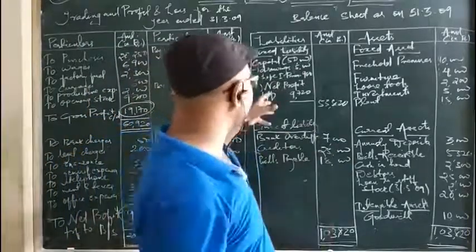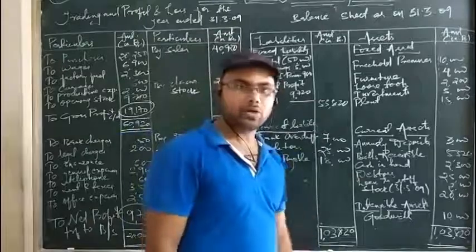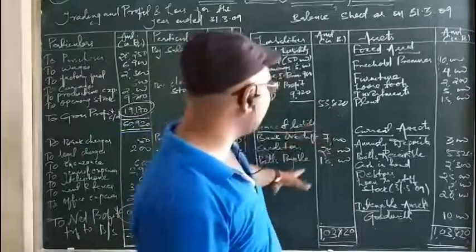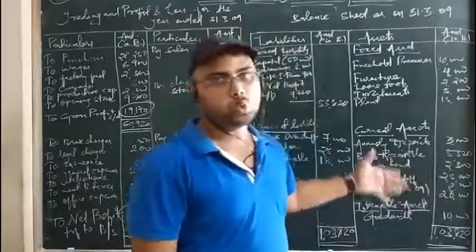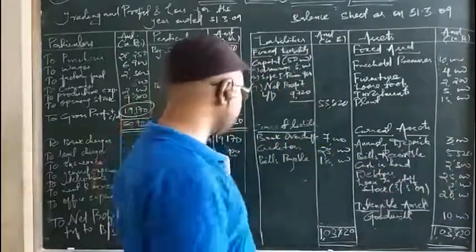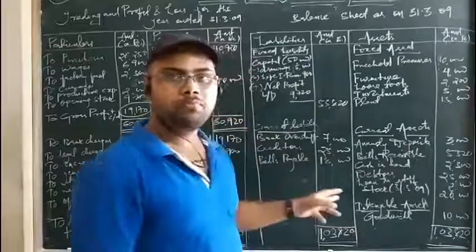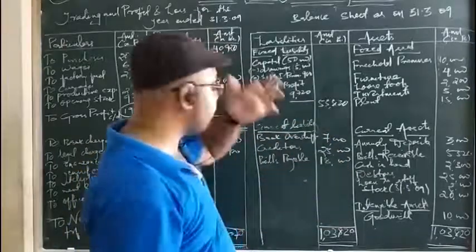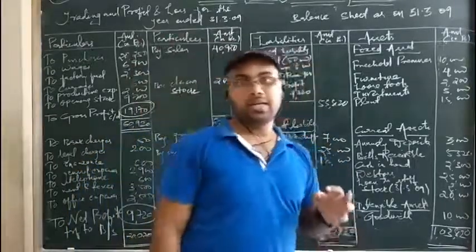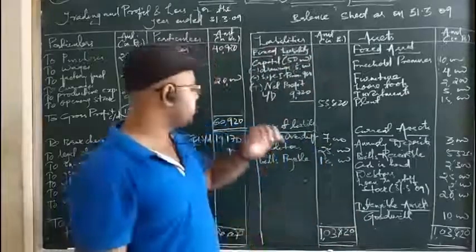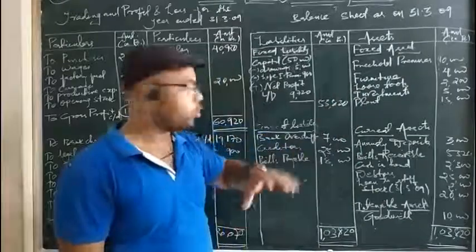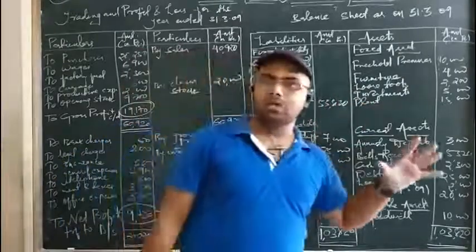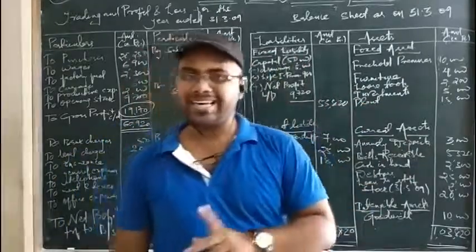I have made the total adjustment that comes to 50,820. And the total of the liability side and the asset side is again 1,03,820. So we have got all three correct answers in this question. That is question number 13 of your Kalyani Publisher Double Entry Bookkeeping Accounting Volume 2. Okay, so you can take this question and I have posted it here. If you have any doubt regarding the posting of the items, then you can ask me without any hesitation.